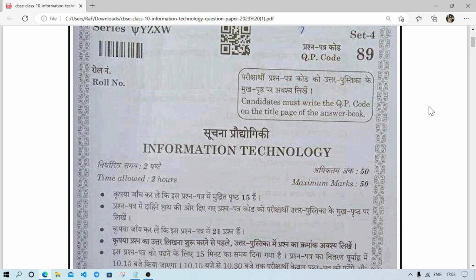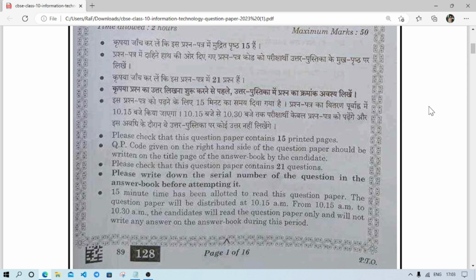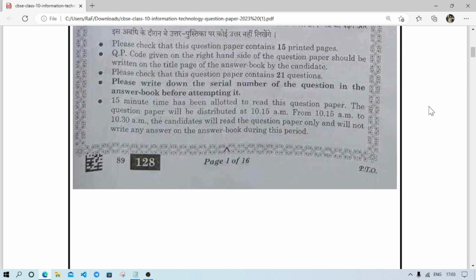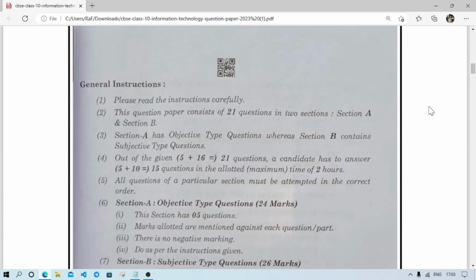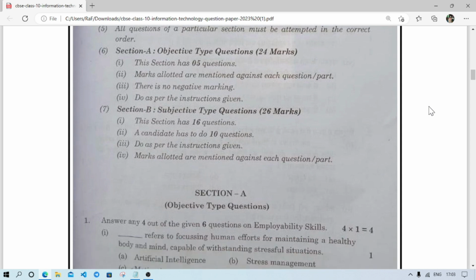From this paper, I am specially going to discuss the questions which are related to computer science, SEBA computer science. There are some other questions which you will get here. I am showing you the question paper, which is about 100 marks. From here 50 marks is practical and 50 is for theory.